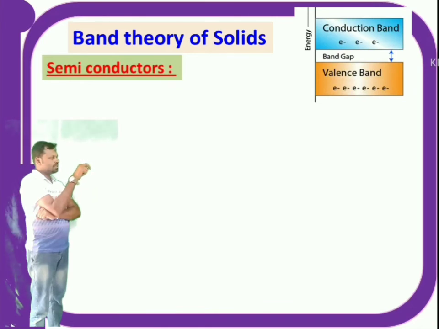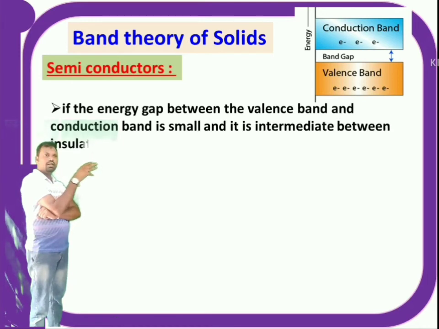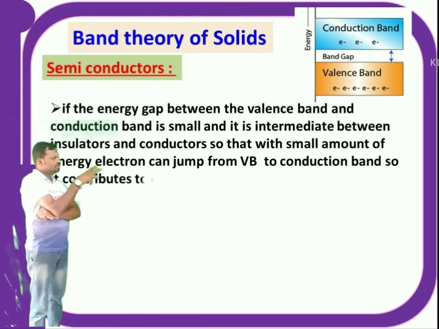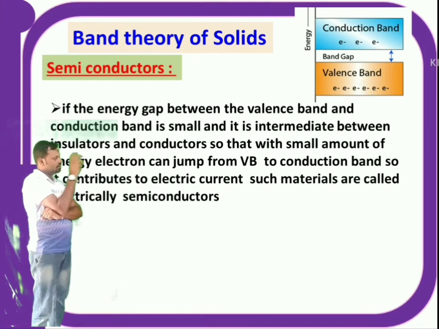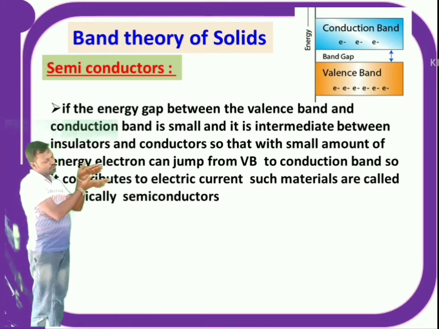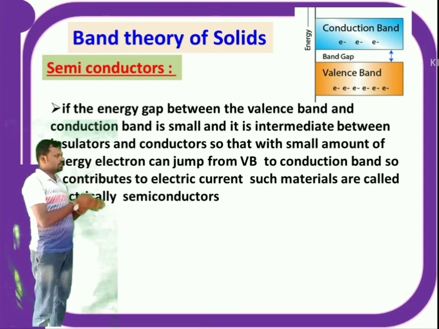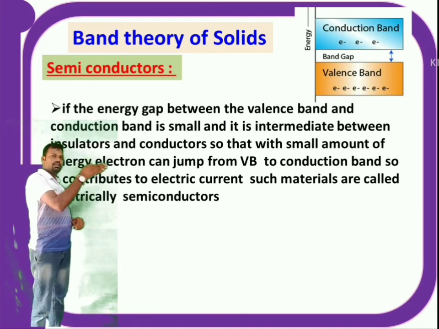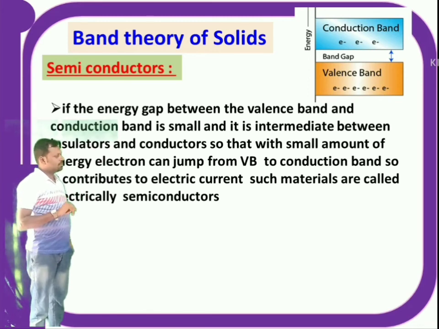Next one, semiconductors. If the energy gap between the valence band and conduction band is small and intermediate between insulators and conductors, that means it is not as far as that of insulators and not overlapped like that of conductors, so it is moderate. Such materials are called semiconductors. With a small amount of energy, an electron can jump from the valence band to the conduction band and contribute to electrical current.